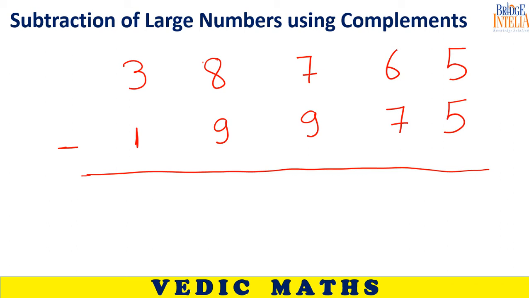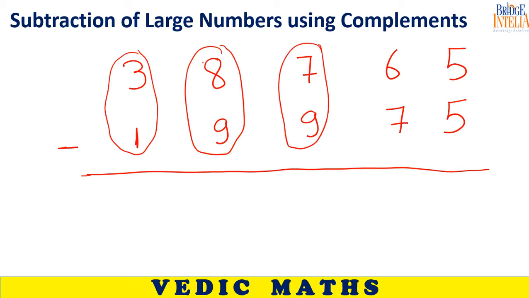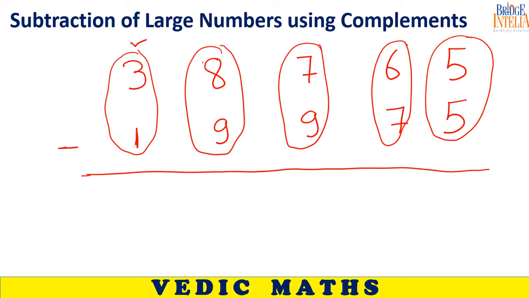This you can do in your mind itself. Match or mismatch. Mismatch, mismatch. Let us see. So here it is matching, mismatch, mismatch, mismatch, and here it is matching. No problem. So 3 minus 1. 3 minus 1 equal to what?